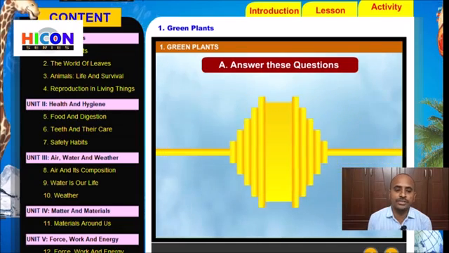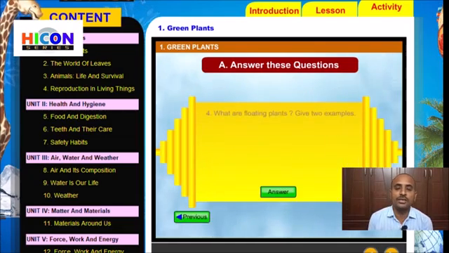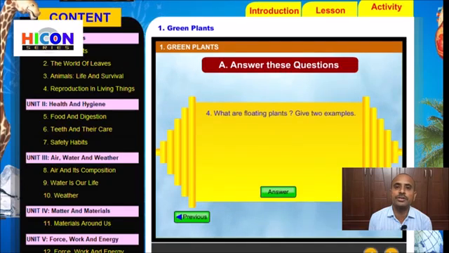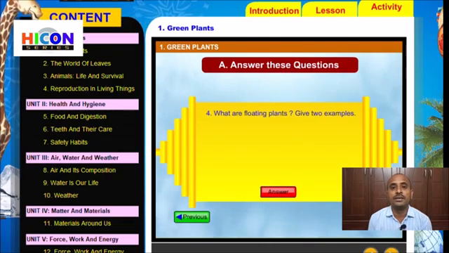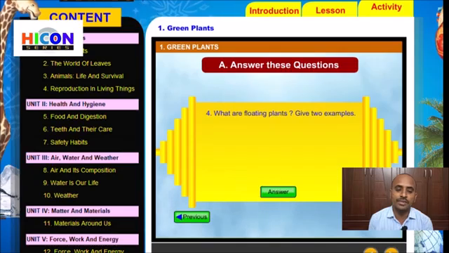So children, see the next question, that is the fourth question. What are floating plants? Give two examples. Children, we have already discussed aquatic plants. The plants which live inside the water or on the water are called aquatic plants. In aquatic plants, there are three types: the first is floating plants, the second is fixed plants, and the third is submerged plants. So what are floating plants?